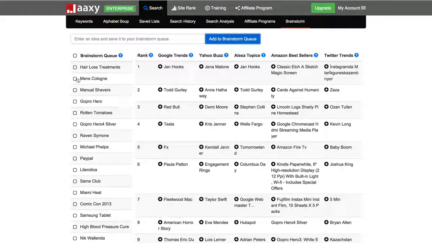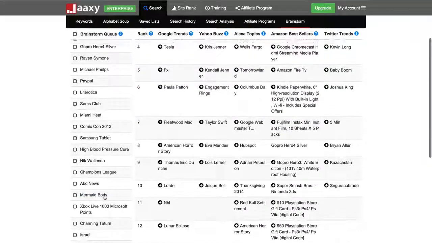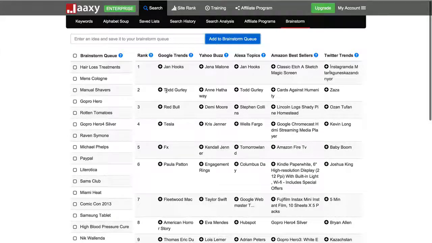And now I have 3 that I've added here. Obviously you can see I have a bunch more that I've added over time, and your brainstorm ideas might grow, but it's a good idea to have a record of these because you can always refer back to them if you need an idea for a website or a niche. So it's always a good idea to have that.